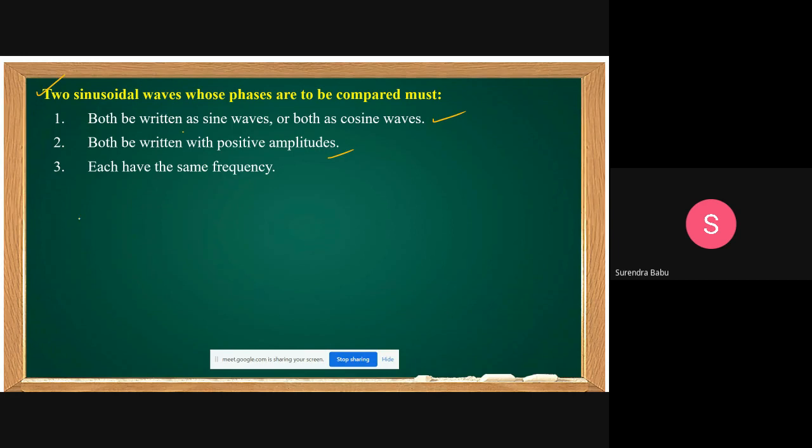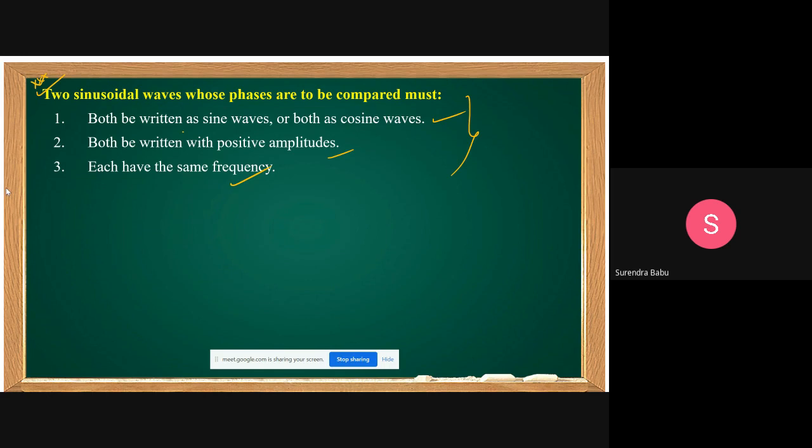A negative sine wave and a positive sine wave don't compare. Only when both are negative sine waves or both are positive sine waves can you compare them. Another condition is that each has the same frequency. Then only can you compare those two waveforms. Understand, students? Very important in AC analysis.